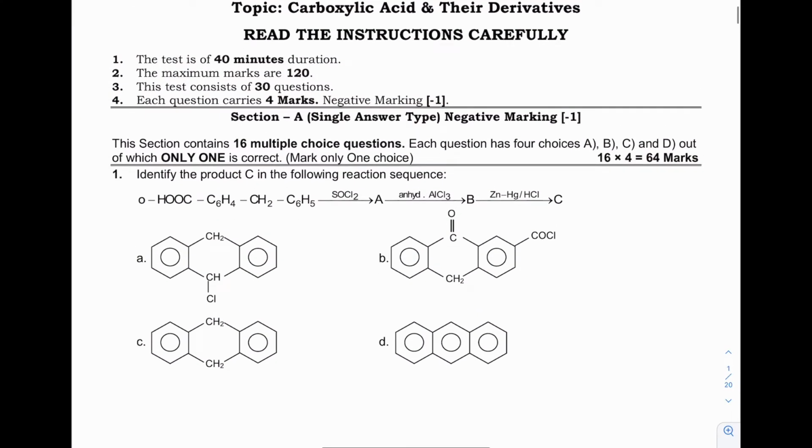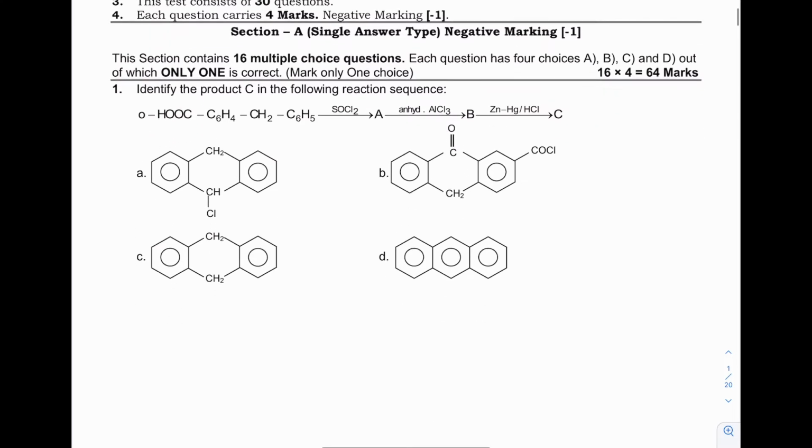In this video I am going to discuss a test based on carboxylic acid and derivatives. First question, this compound with SOCl2 acid gives acid chloride, OH is replaced by Cl, and then AlCl3.